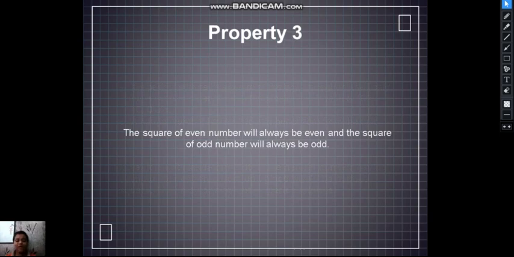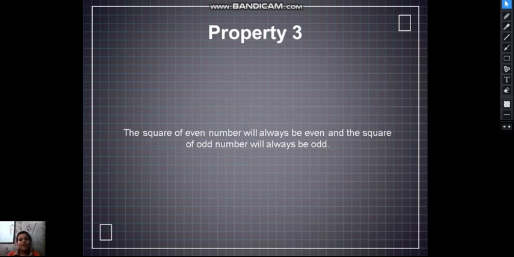So there are some exceptions in properties also, but we can check. That's why I'm saying we can classify some of the numbers using the properties and then check the classified numbers using the prime factorization method. This process will take less time to solve it. Property 3. The square of an even number will always be even and the square of an odd number will always be odd.